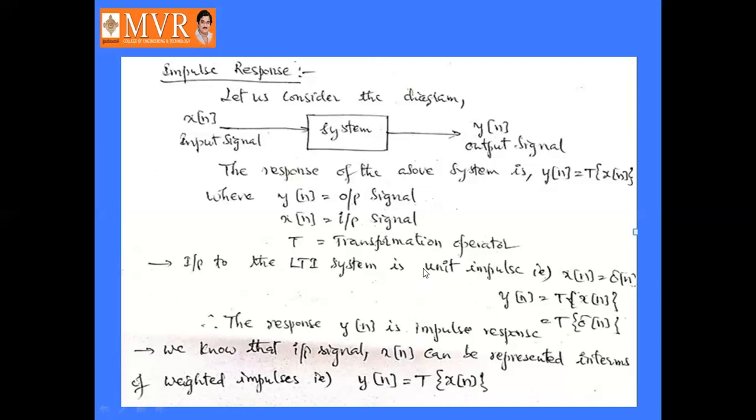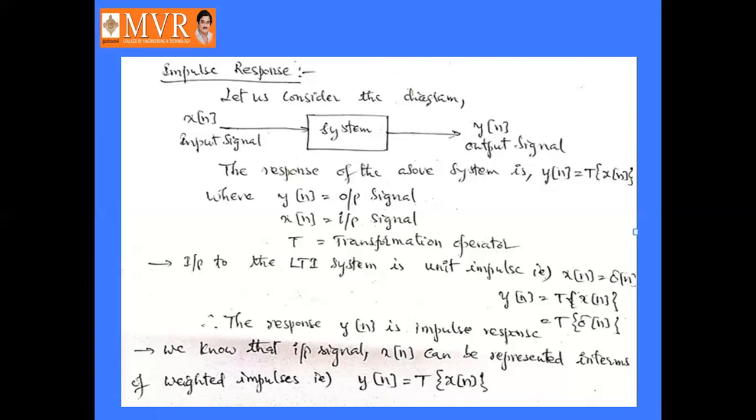Here we are taking the input signal for this system as a unit impulse signal, that is delta of n. So the transformation of delta of n. Suppose we represent this x of n as a weighted impulse function.